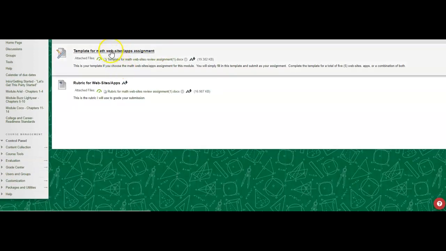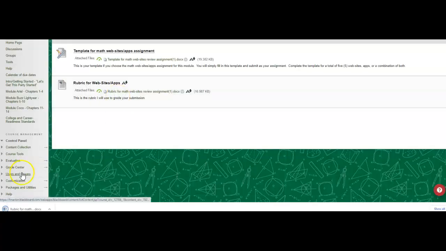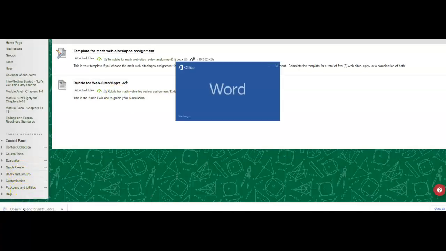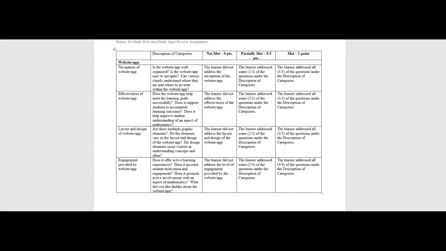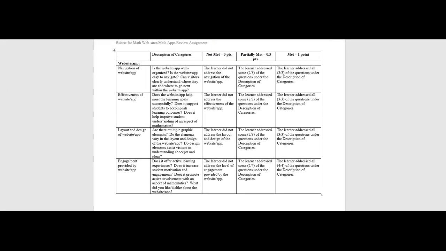So this is where you will submit your assignment. If you choose this one, here is the rubric I will grade. Hold, please. Okay, so here is the rubric for the math websites, math apps review assignment. Looking for, again, did you address all the questions under the descriptions of categories? Did you address all the questions?